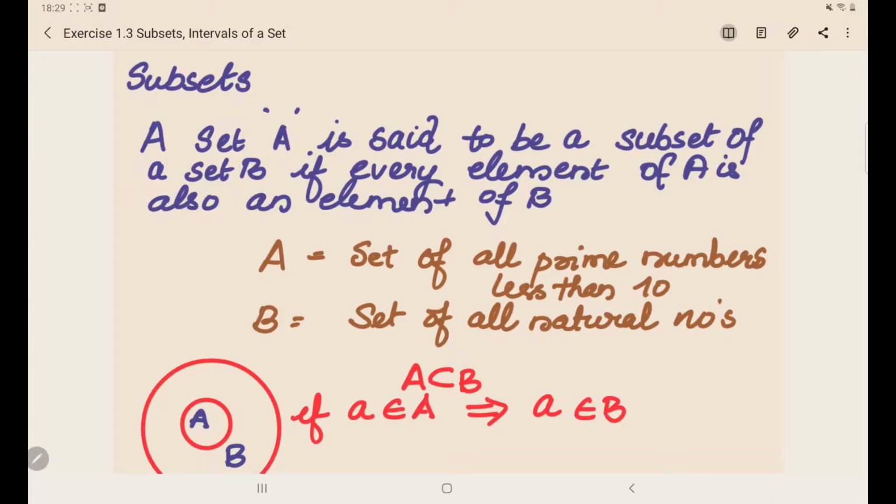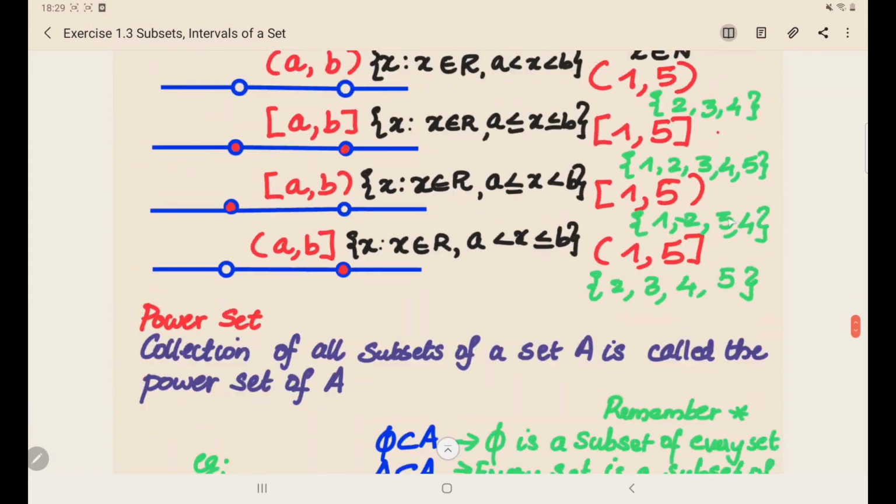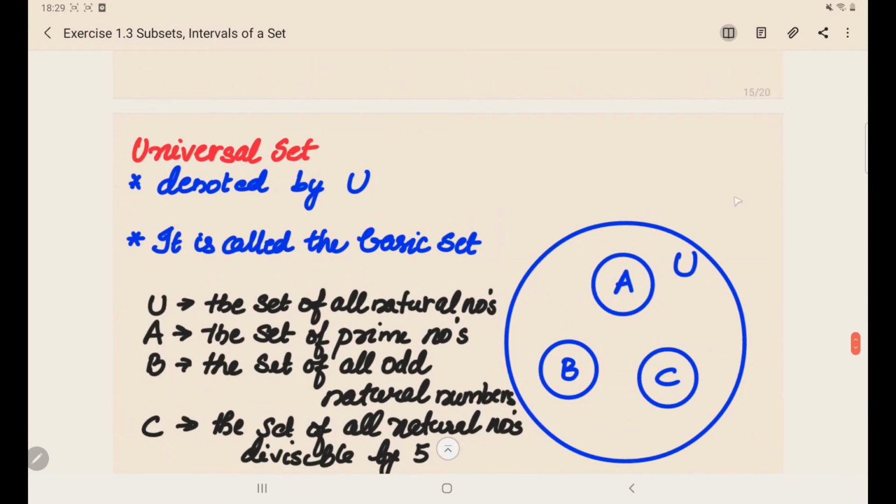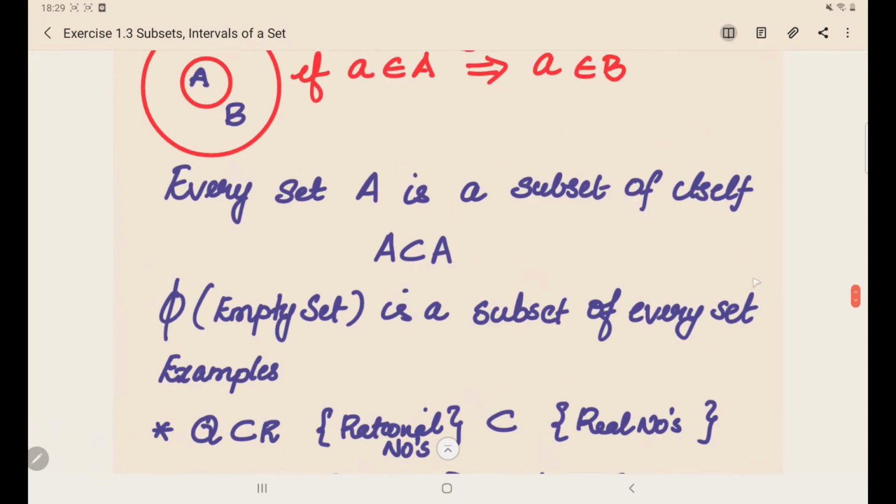Hello everyone. Today we will discuss what are subsets, also what are intervals of a set, then we will discuss what are power sets, and at the end we will discuss what are universal sets. Okay, so let's directly start with a subset.